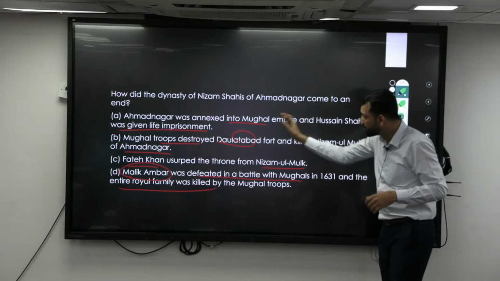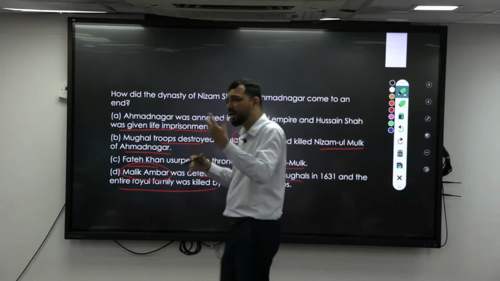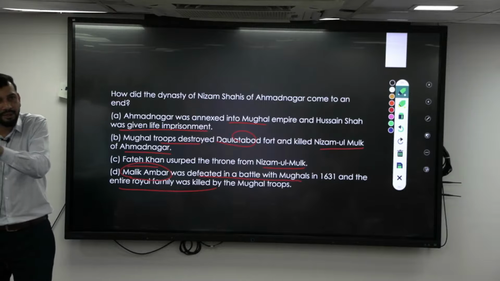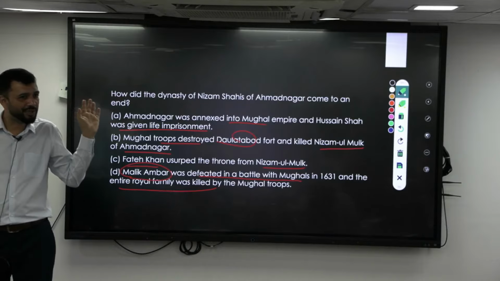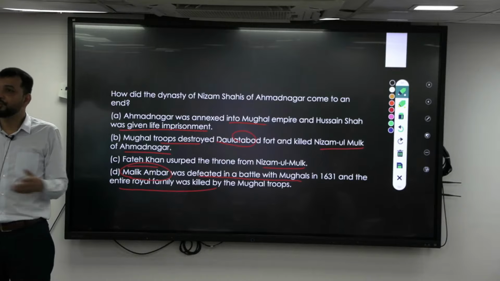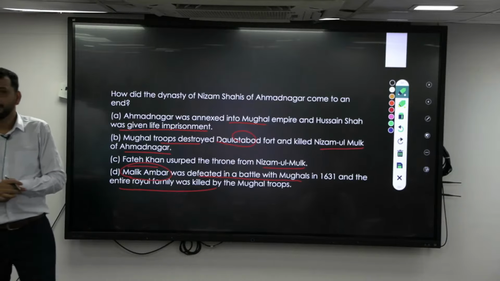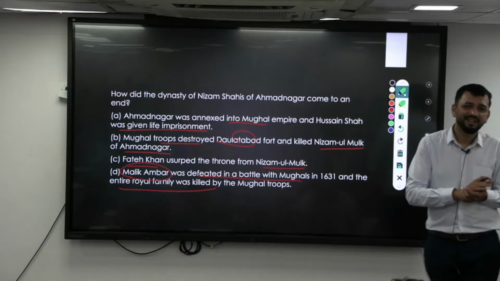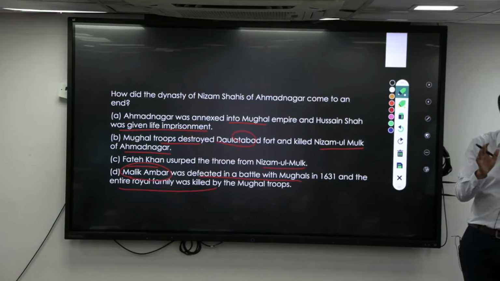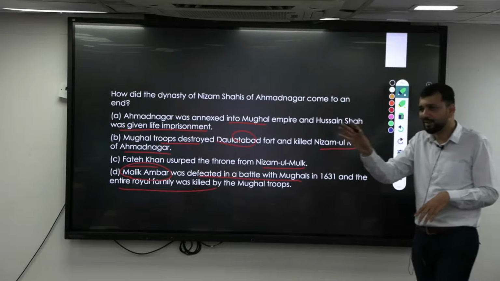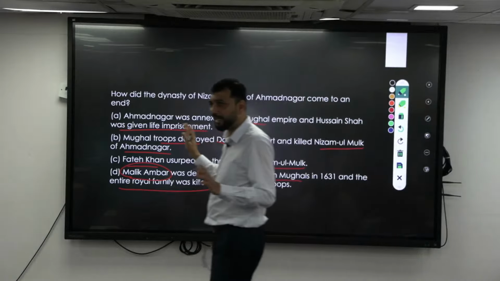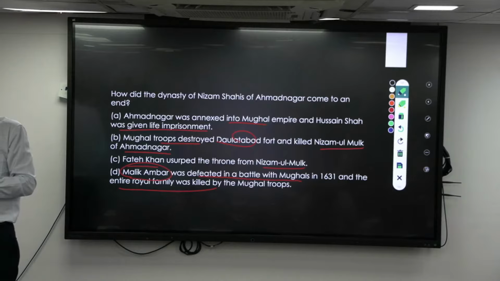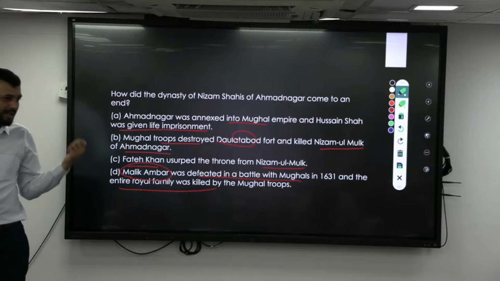Then over a period of time there were battles. After the Battle of Talikota, what happened? The Vijayanagar Empire was no more an enemy for them. When did the Battle of Talikota happen? 1530, 1560, 1530 something, I think. There the fight with them ended. Now who is their real enemy? The Mughal emperors, who wanted to take over. So with that Mughal empire, Ahmadnagar became weak.